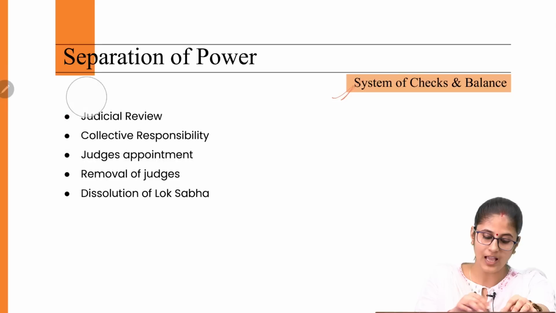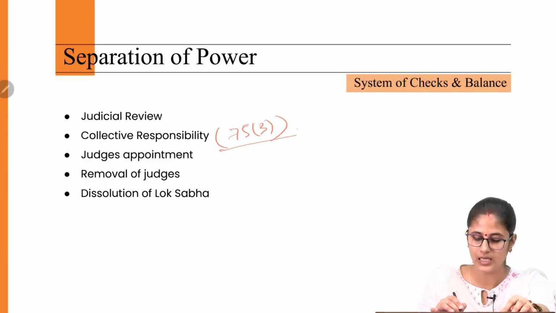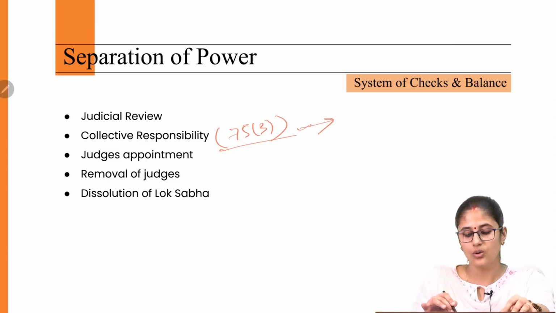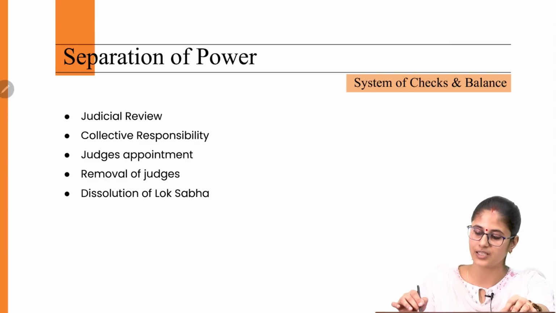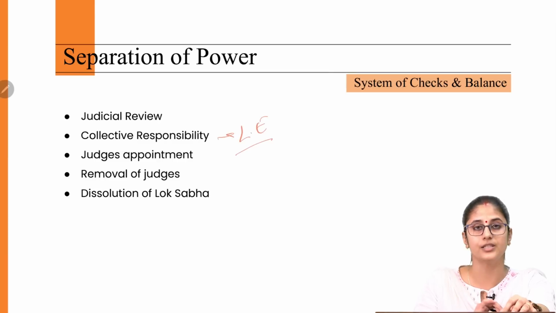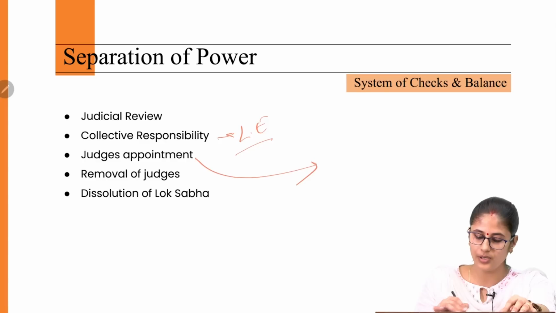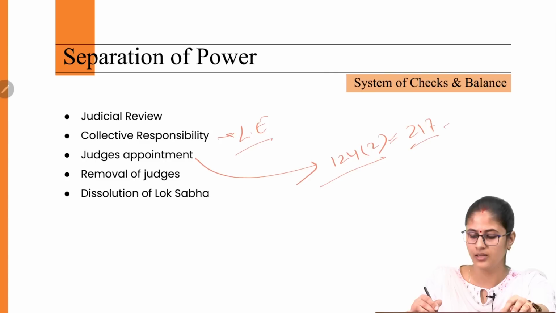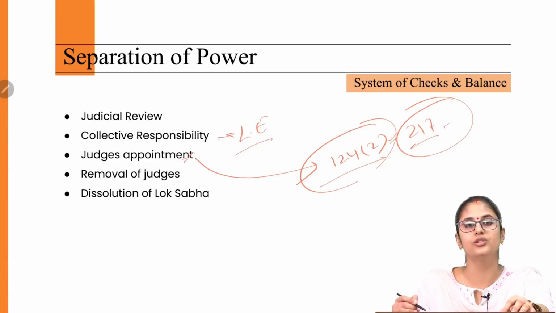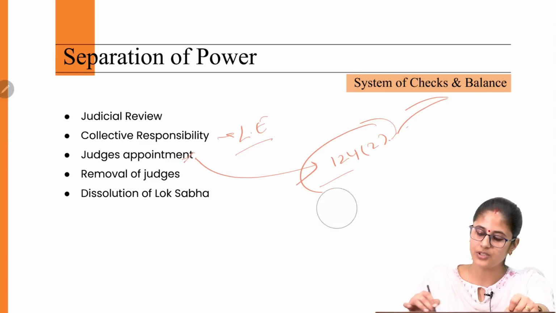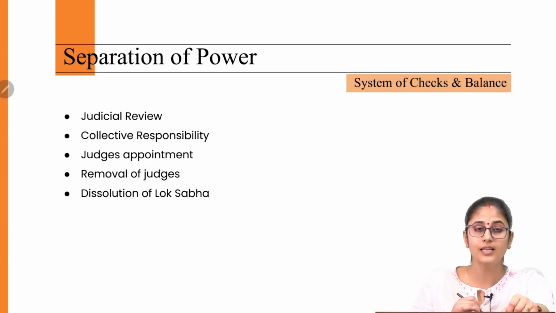Then we have this concept called collective responsibility, which is provided under Article 75, subclause 3, according to which the Lok Sabha has the power to remove the executive from office by passing a no confidence motion. Now, this ensures a system of checks and balance between the legislature and the executive. Then, the appointment of judges, which is done under Article 124, subclause 2 and 217: it is the executive, the President, who appoints the judges of both the Supreme Court as well as the High Court. So, it establishes a system of checks and balance between the judiciary and the executive.